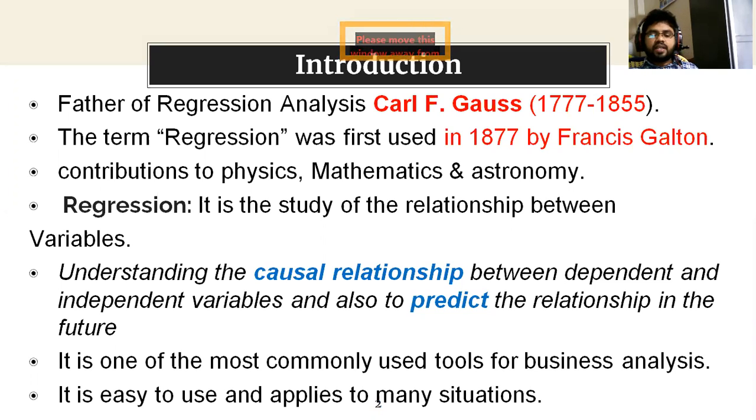In which subject areas or disciplines has regression contributed? Regression contributes to physics, mathematics, astronomy, as well as other social science disciplines. Not only these three, a large number of subjects or disciplines have used regression analysis. In general, in any science subject as well as social science subjects, there is a cause and effect relationship.